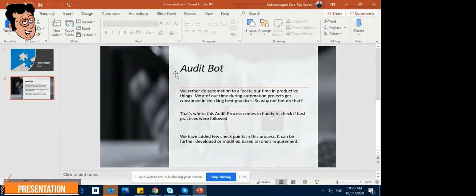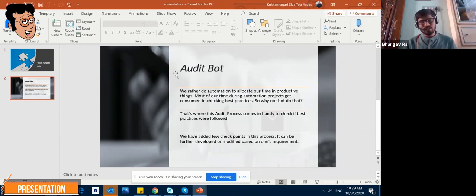As developers, we develop everything. The major challenge for developers is to see that best practices get followed. When we build a large process, it's difficult to check every object and every process to see if the best practices are followed or not. So we thought, why not let a bot do that? Then we'll have a lot of free time to allocate to more productive things. That's where our idea popped up.